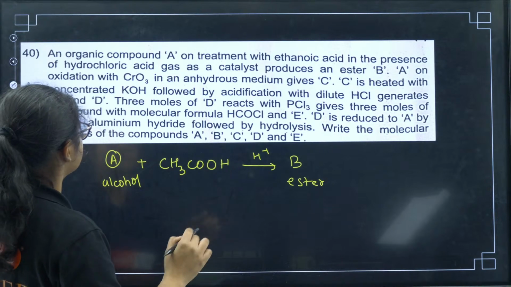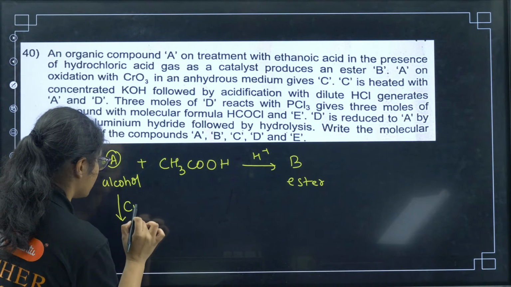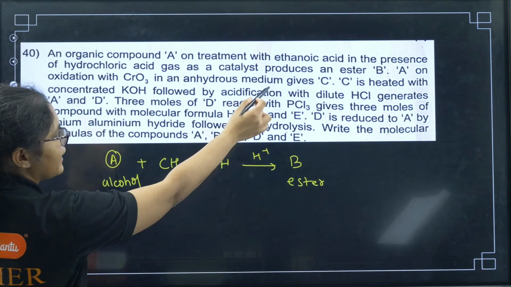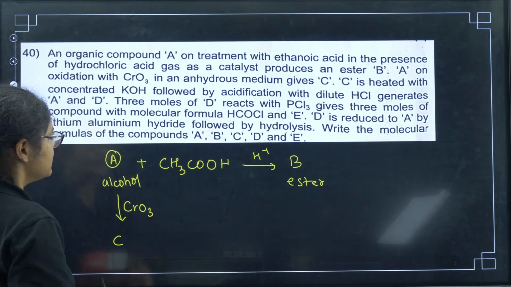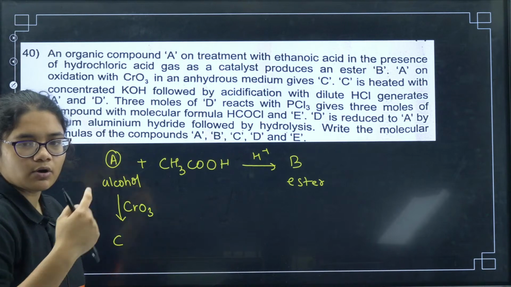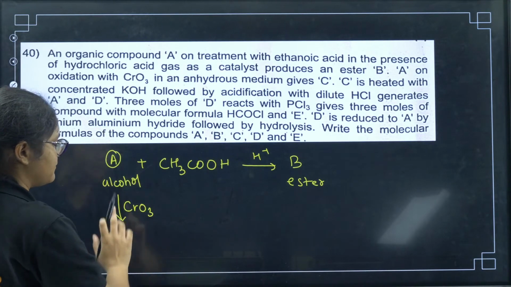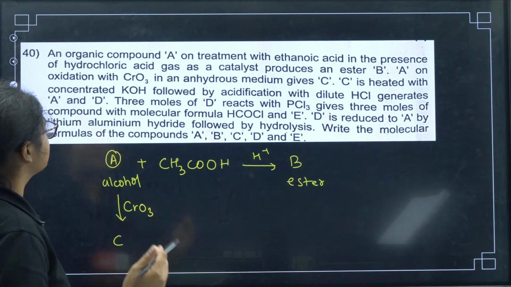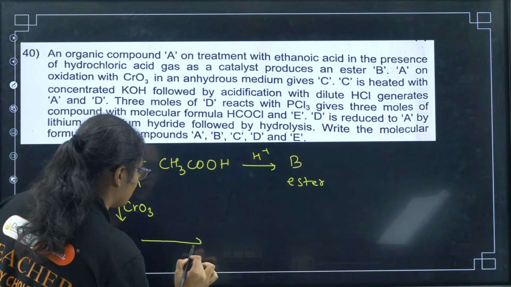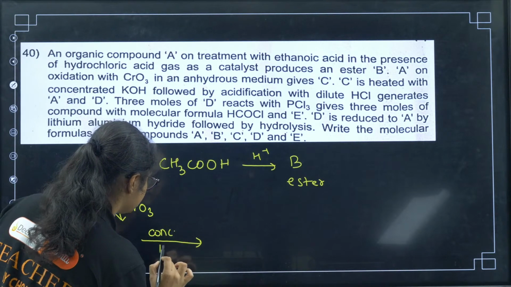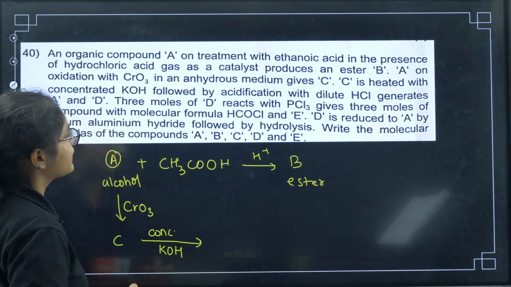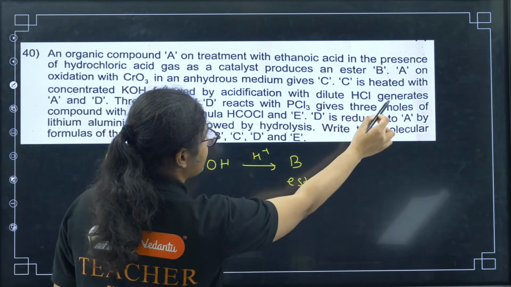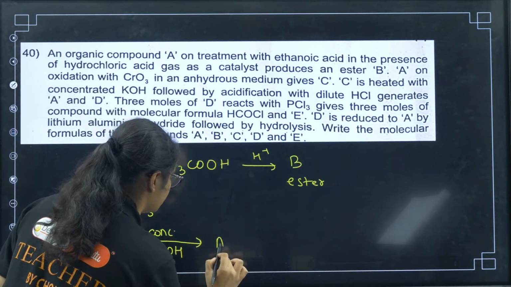Now A on oxidation with CrO3 in an anhydrous medium gives C. CrO3 is a weak oxidizing agent, so if it is a primary alcohol, this will be an aldehyde, or else it will be a ketone. Now C is heated with concentrated KOH, followed by acidification with dilute HCl, and generates A and D.